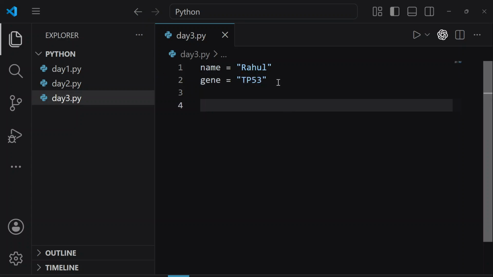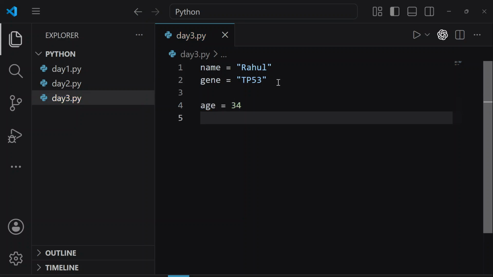Now you tell me, if I write age is equal to 34, and if I write age2 is equal to 34 inside quotation marks, what is the difference between this and this? Let me know what's the difference in line number 4 and line number 5.